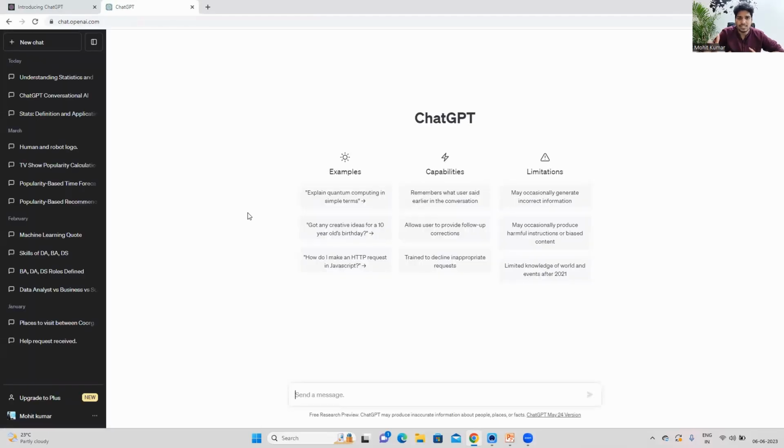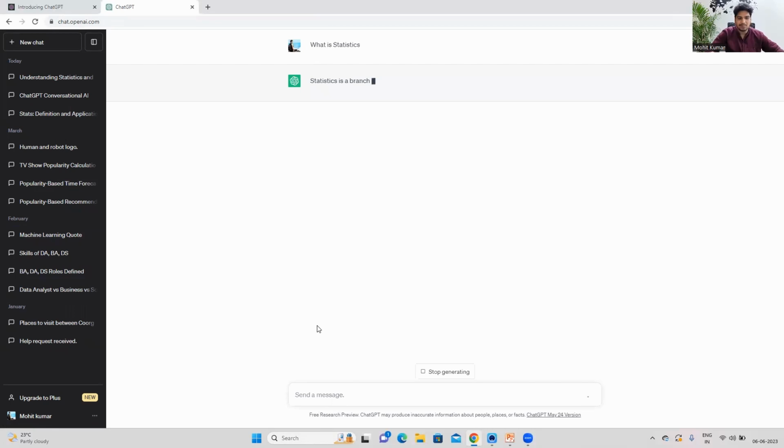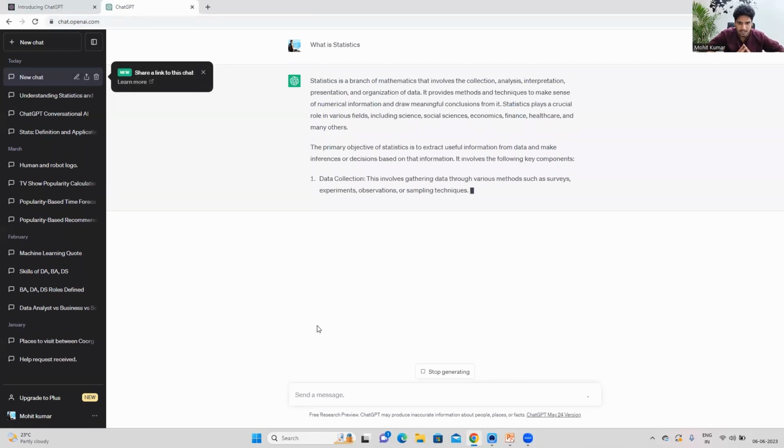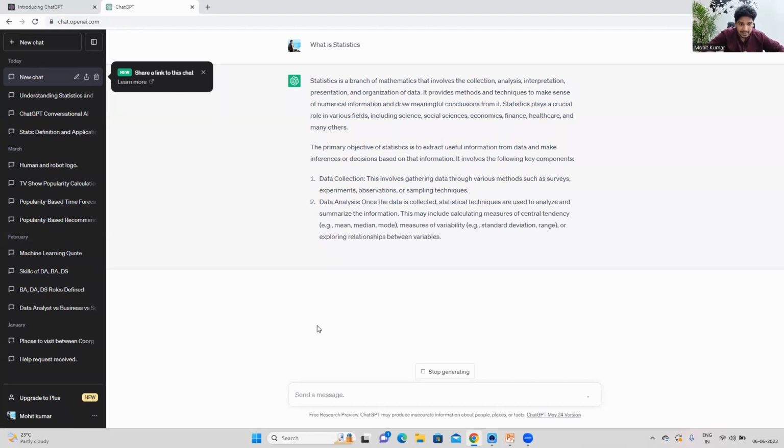You can use your Gmail account to log in to ChatGPT, right? So this is the UI for ChatGPT. It's pretty simple, guys. It's just a question and answering UI. Here you can ask the question at the bottom, and then it will generate the solution or answer for that. So it's very straightforward. Just simply write what is statistics, and then it will start generating the answer for your question. So now you can see it's generating the answer.